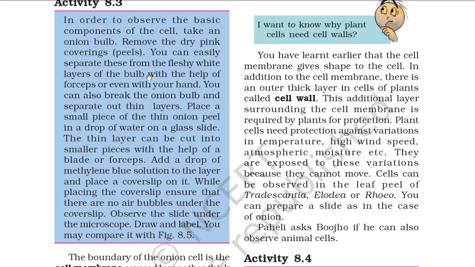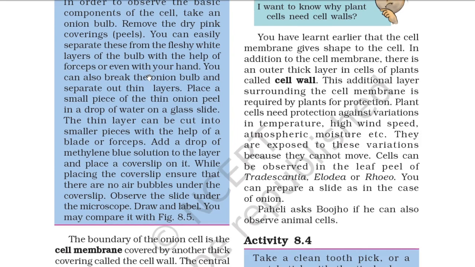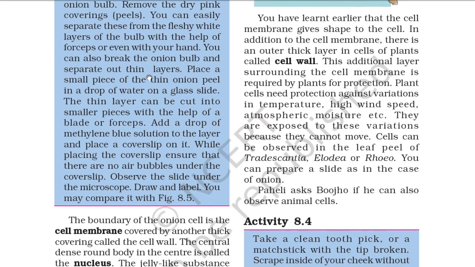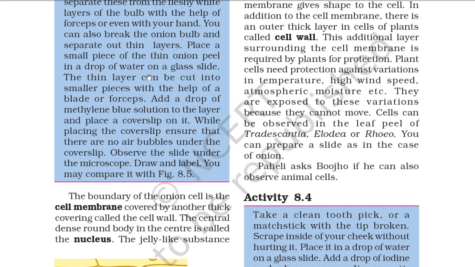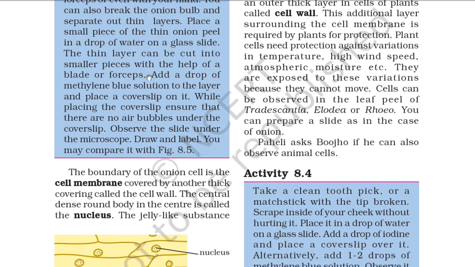Place a small piece of the thin onion peel in a drop of water on a glass slide. The thin layer can be cut into smaller pieces with the help of a blade or forceps. Add a drop of methylene blue solution to the layer and place a cover slip on it. While placing the cover slip, ensure that there are no air bubbles under it. Observe the slide under a microscope. Draw and label. You may compare it with figure 8.5.